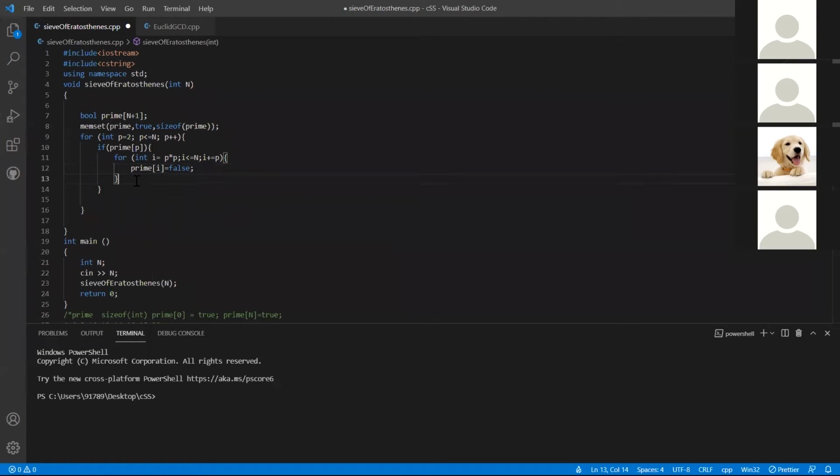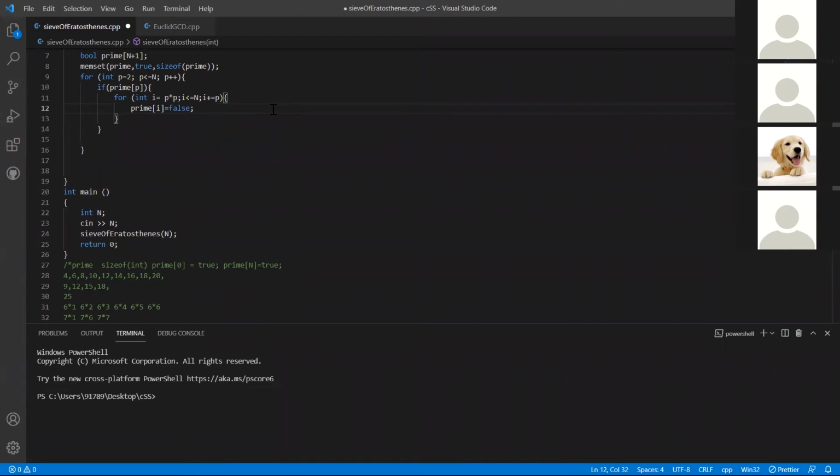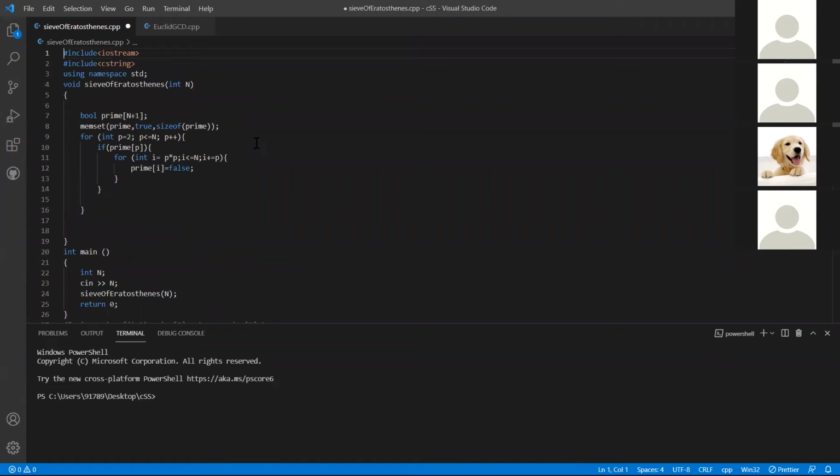Okay, so now this is basically it. This is the sieve of Eratosthenes. Let me just go through it for you once again. I'm declaring a Boolean array and setting all the elements to true. Now, since all the elements are true, I of course have to keep putting false to the elements that are not prime, right? For that, I'm going to iterate over all the elements.